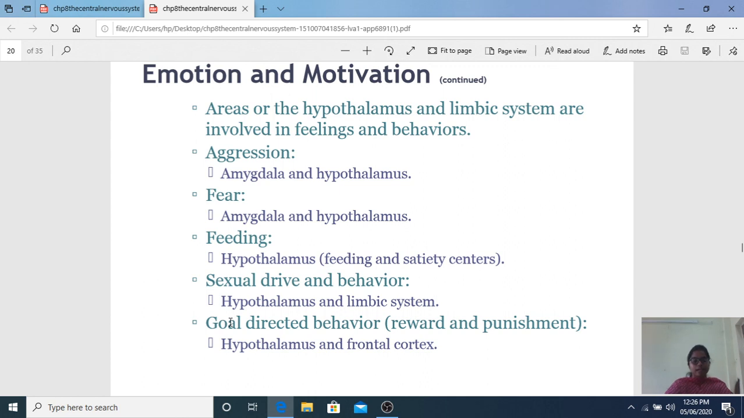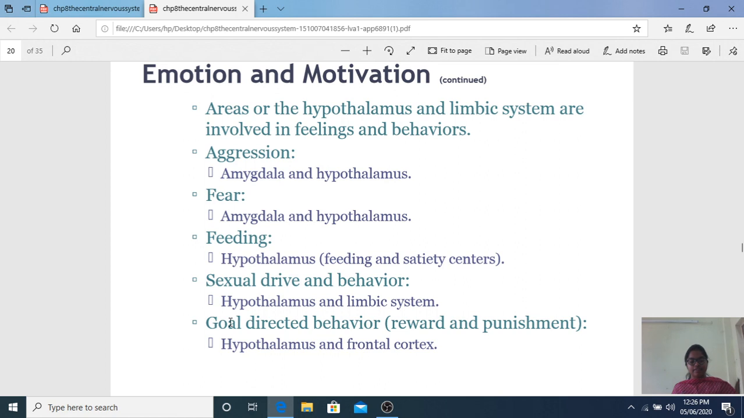Feeding: the hypothalamus has the feeding and satiety centers. When you're hungry, your hypothalamus says you're hungry. When you're full, your hypothalamus tells you it's full, stop eating. And sexual drive: the hypothalamus and limbic system again control your sexual drive and behavior, and these are controlled after puberty.